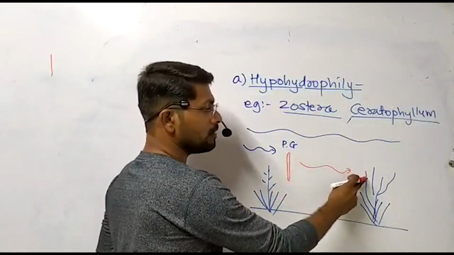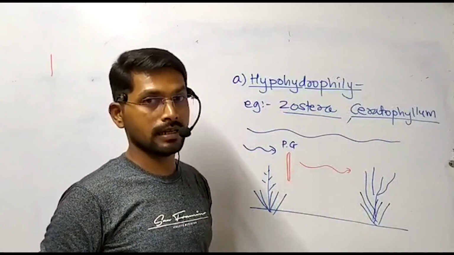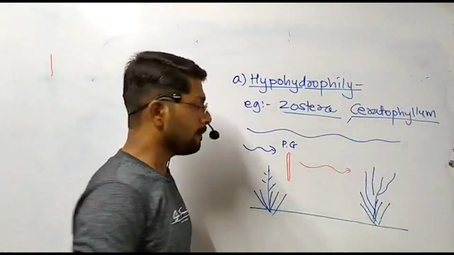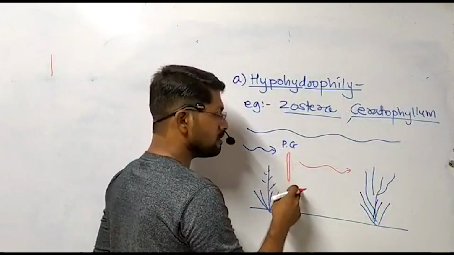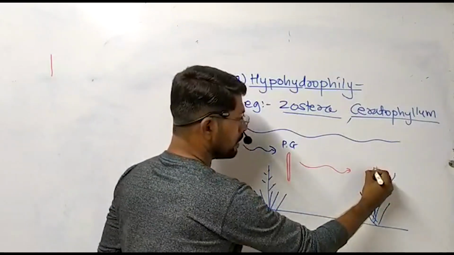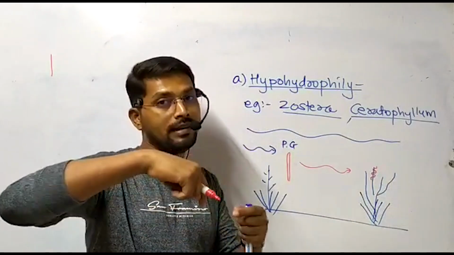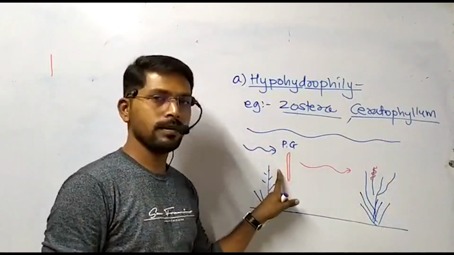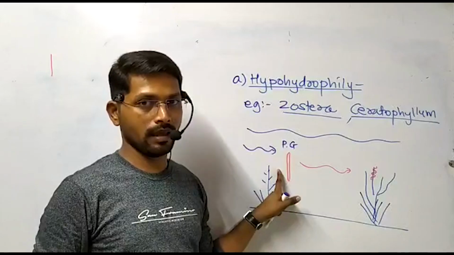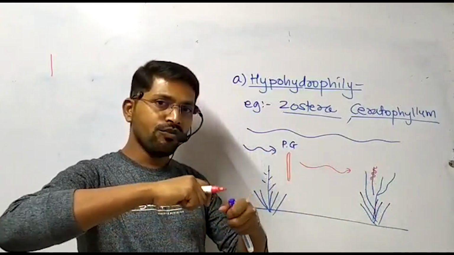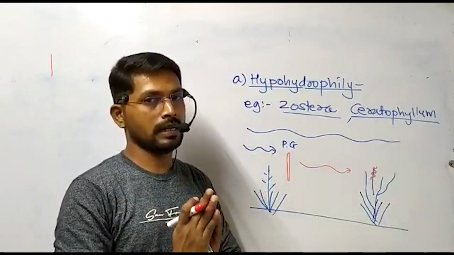When it comes in contact with the long and sticky style of the female reproductive structure of another plant, due to absence of exine, this pollen will come in contact with the style and stigma and coil around it. Due to the flexible wall layer, which we call intine, since exine is completely absent, it will coil and firmly attach to the female reproductive structure.